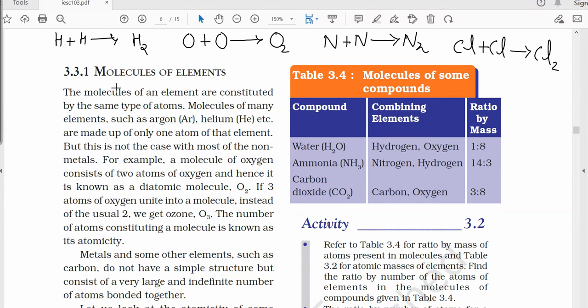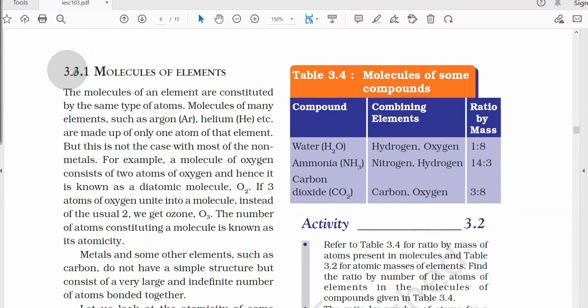So the molecules which are formed here contain the same types of atoms. It can be two or more, for example, P4 and S8. These are examples where more than two atoms are combined with each other to form a single entity which is capable of independent existence. This type of molecule is termed a molecule of an element, or an elemental molecule.